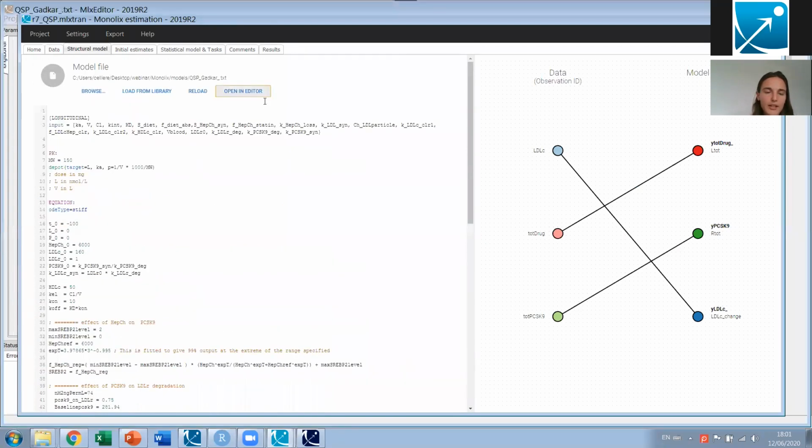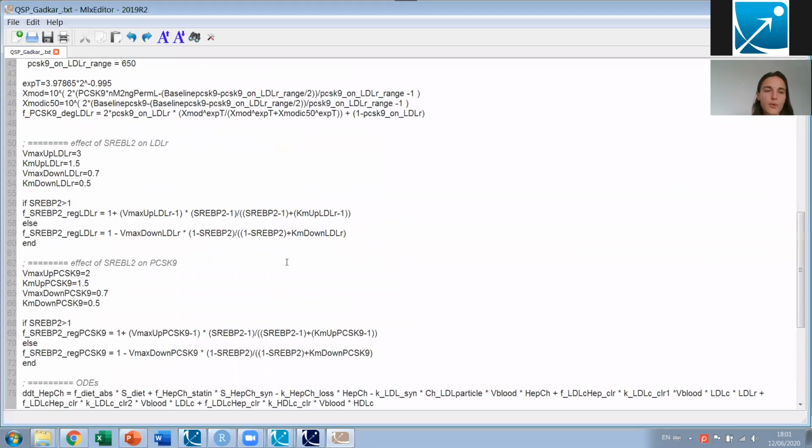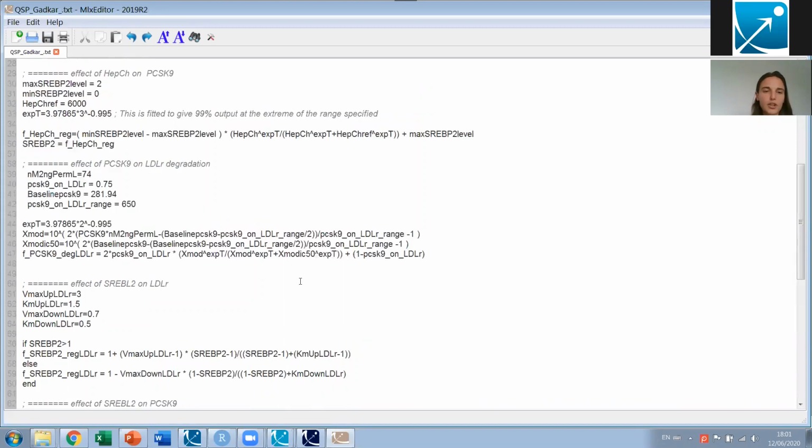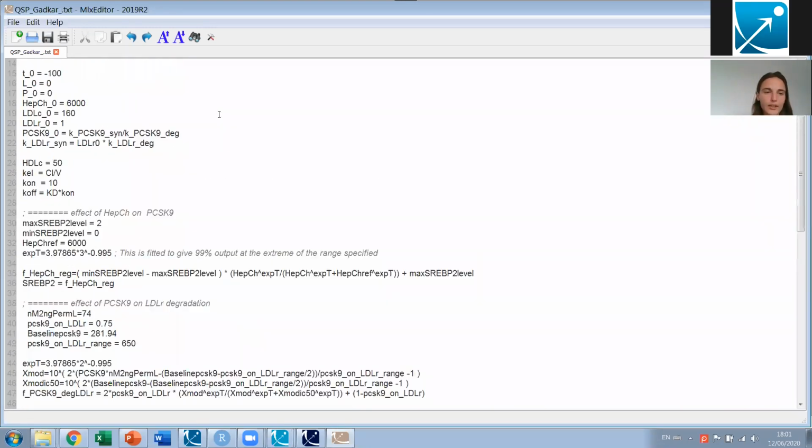If I open it in the editor to make it a bit bigger, actually the ODEs are not that complex, except that for hepatic cholesterol, we have several production terms and several degradation terms. What is a bit more complex is the different feedback terms with these regulatory functions that have kind of Hill shapes and that are coded here.